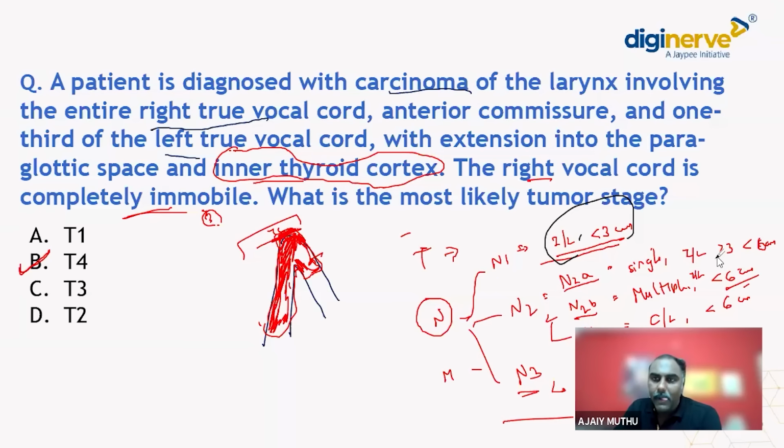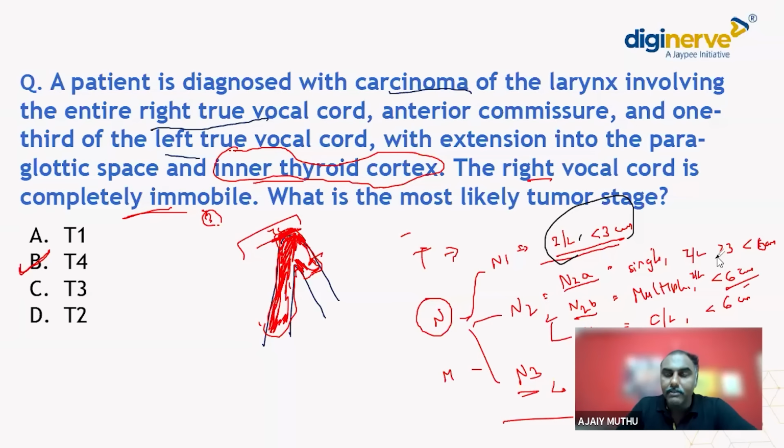N2C means it could be single, it could be multiple, a contralateral node of size less than 6 centimeter. N3 means whatever, single or multiple, ipsilateral or contralateral, if it is more than 6 centimeter, it is N3. So clear with this? This is the TNM staging of carcinoma of the larynx.